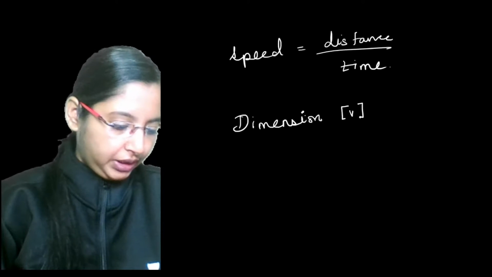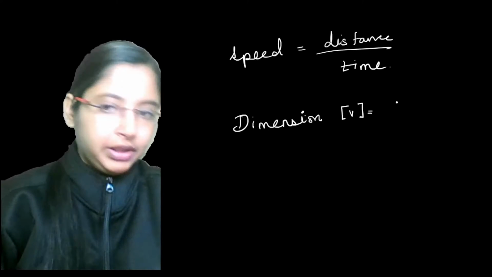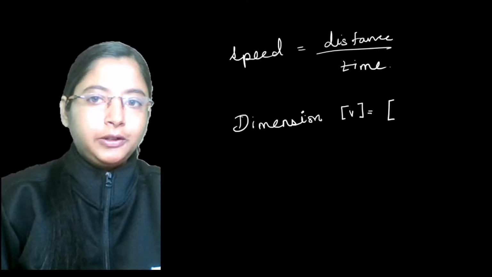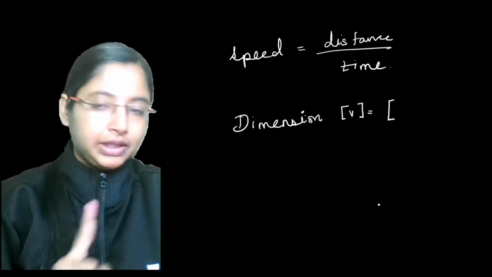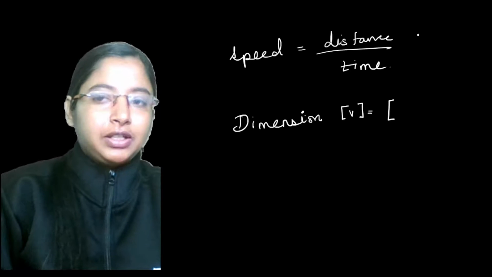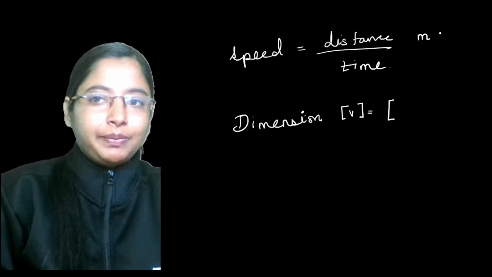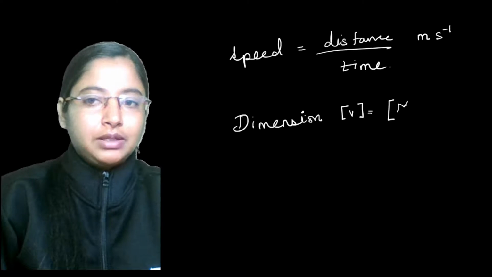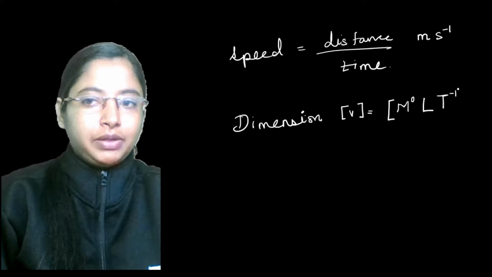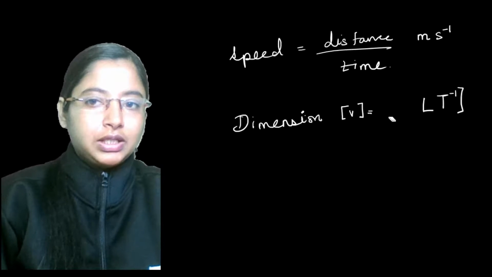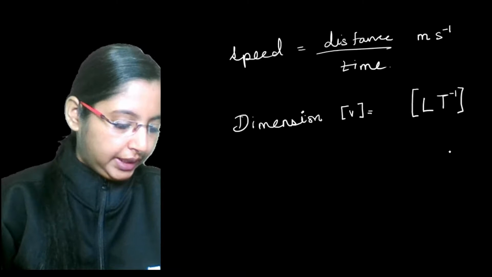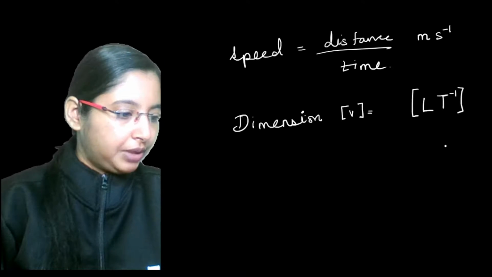Speed is given by v, and its dimension will be distance. It is basically the length that we have traveled, the length covered, which is given in meters, and time is given in seconds. So here mass is basically 0, it's not there, so you have length and time inverse. So you can say the dimensional formula of velocity is L T inverse, that is L T^-1. That's your dimensional formula.